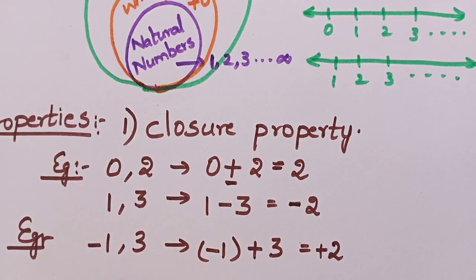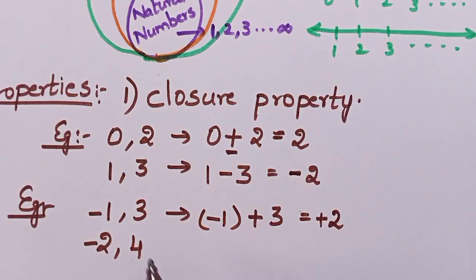I will take minus 2 and I want to take 4. Okay, minus 2 and 4. Now I will subtract and see. Minus 2 minus, I need to subtract, right? Minus 4. What will I get? Minus 2 minus 4.